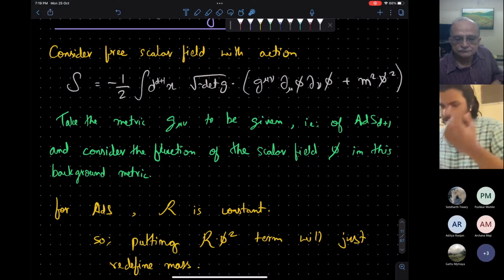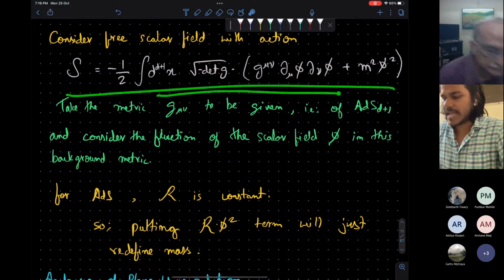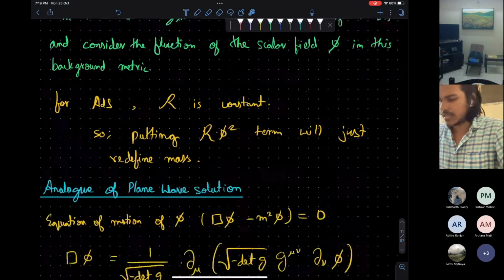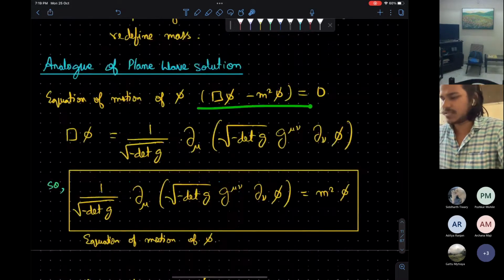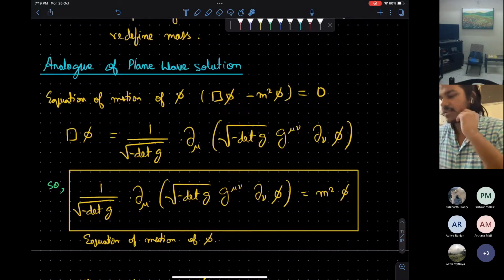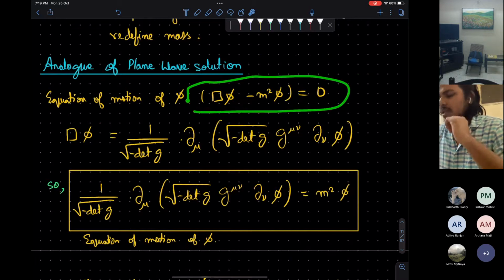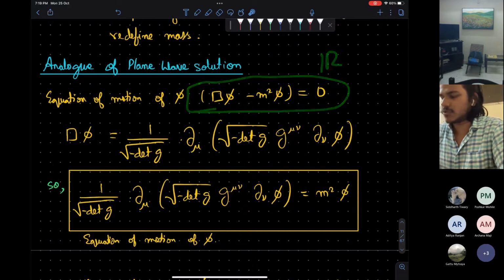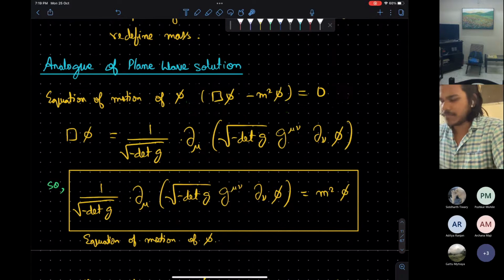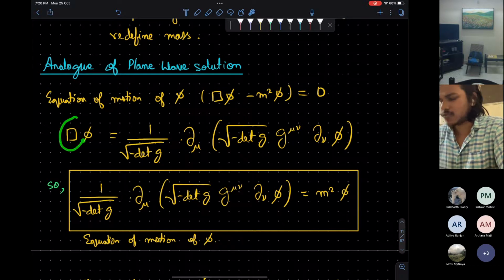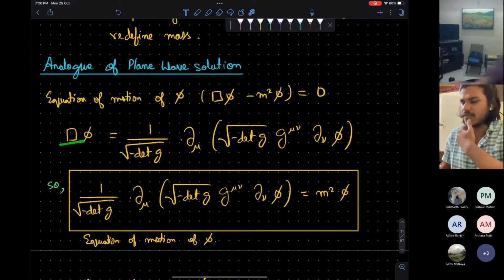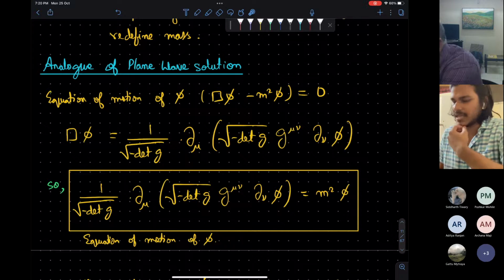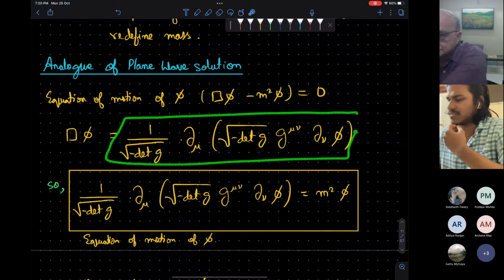It is unnecessary. So given this Klein-Gordon action, the equation of motion corresponding to this is the D'Alembertian of phi minus m square phi. If it was Minkowski, then the solution would have just been plane waves. But here we have to use the general expression for this D'Alembert operator, the wave operator, and it is very well known that this is this.